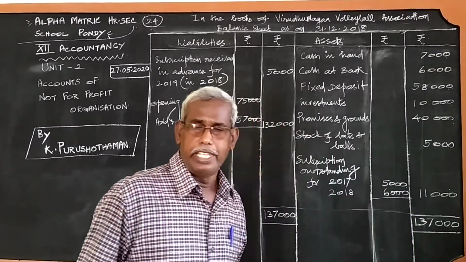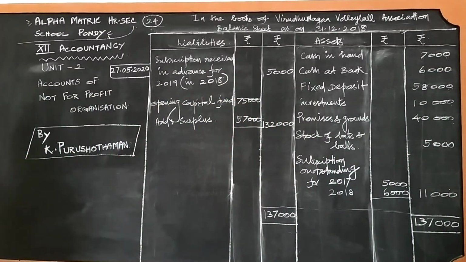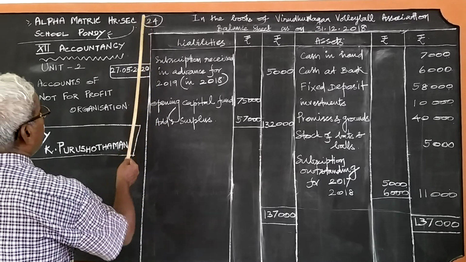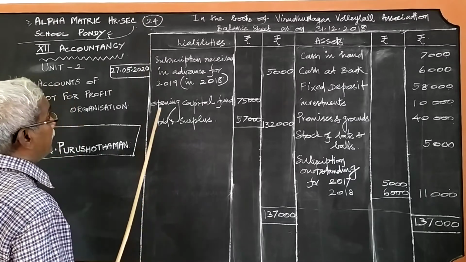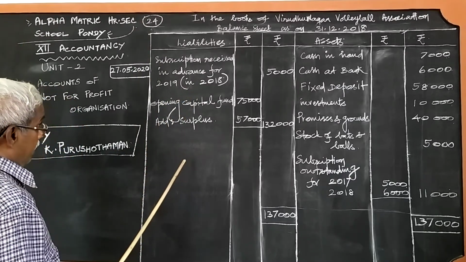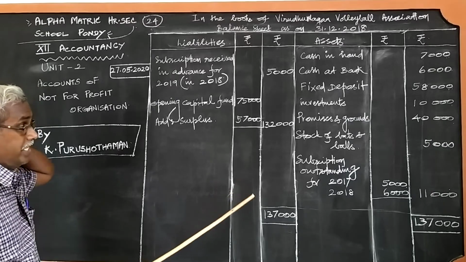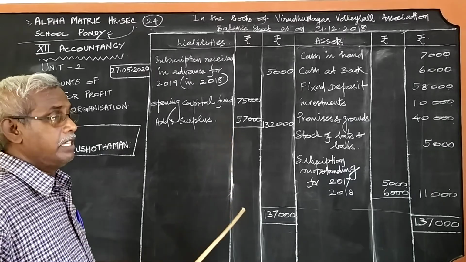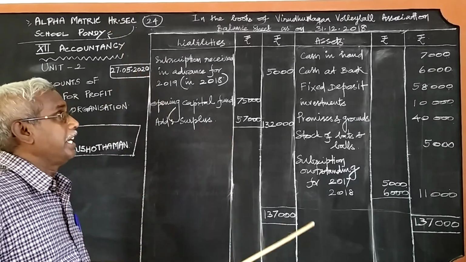Okay, once again I repeat it. This is the final stage of problem number 24. We should prepare the balance sheet, and for this we should write the assets cash in hand and cash at bank, which are appearing under balance carried down.